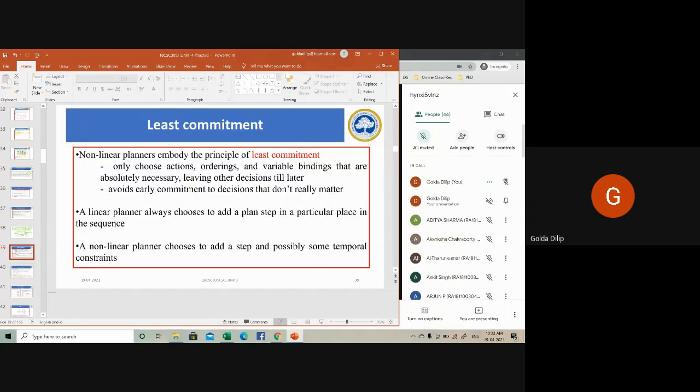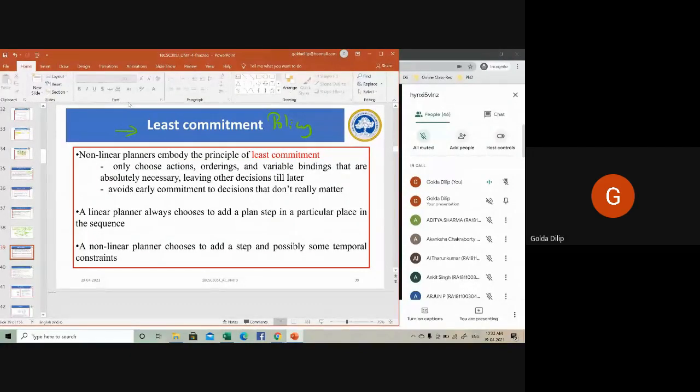Then this partial order planning has what is called a least commitment policy. It embodies the principle of least commitment. Least commitment strategy is basically a policy where the decisions or choices can be delayed.